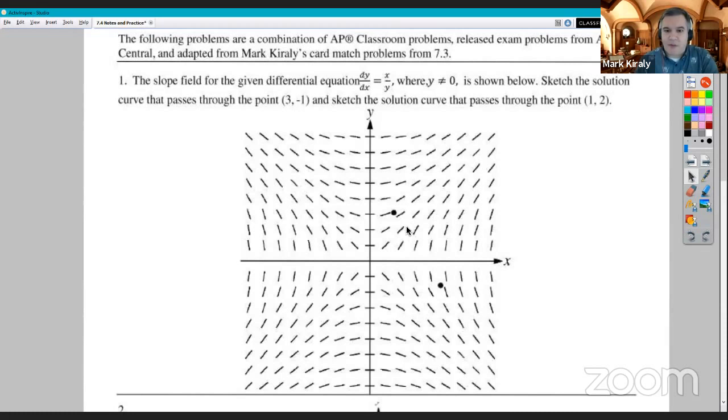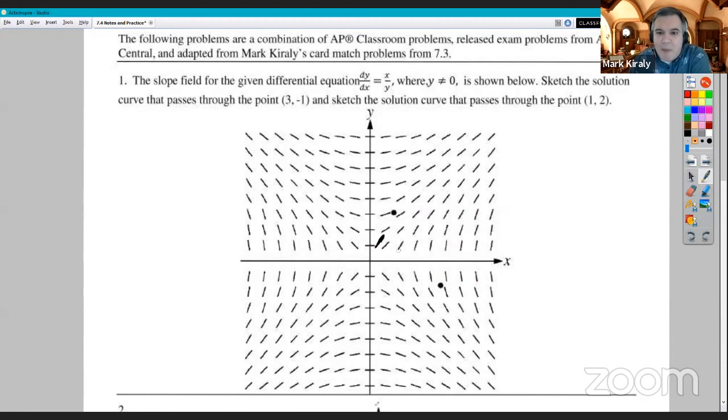And you'll notice that that is highlighted right down here. And sketch the solution curve that passes through the point 1, 2. So that is right there. And you'll have to bear with me. I found out that my pen that I normally use, the battery's dead, so I have stolen my son's drawing tablet. So if you see any mistakes today, it's good because it gives me a built-in excuse.